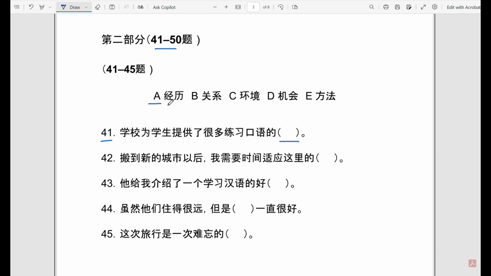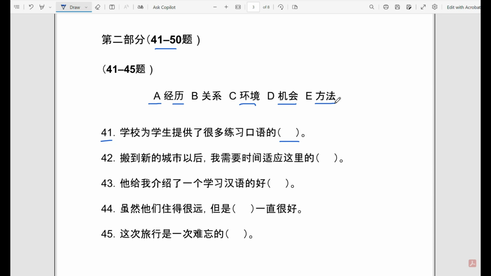A says 经历. Li is the same character from 历史, which means history. 经历 means experience, so something that you have experienced in your life. Then in B, we have 关系, which means relation. You can use it in the sentence 没关系, or you can use it to express a relation with one of your friends or a person you know, for example. Then we have 环境, which means environment. D is 机会. 机会 means opportunity. 这是一个很好的机会. This is a very good opportunity. And lastly, we have 方法, which means method or way of doing something.